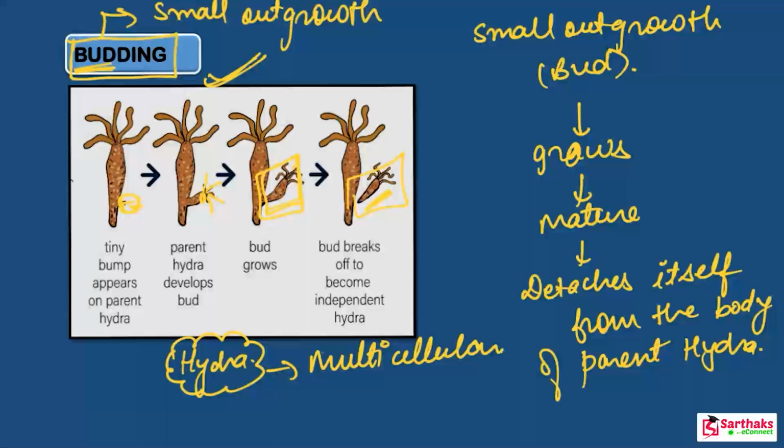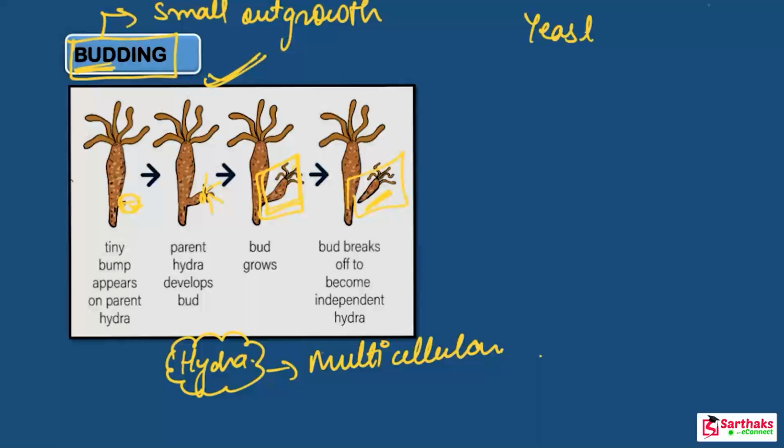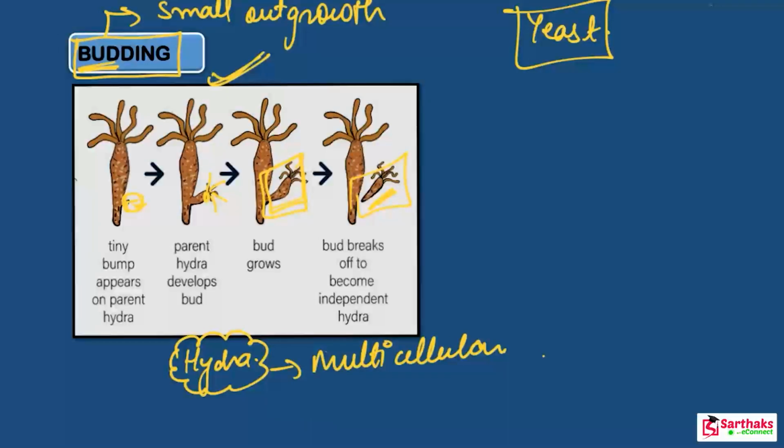Wait a minute, I am going to erase this so that I can explain the process of budding in the case of yeast also. Next example is the yeast, which is a unicellular organism. It is a non-green plant, which means it is a fungus. Yeast reproduces by budding.